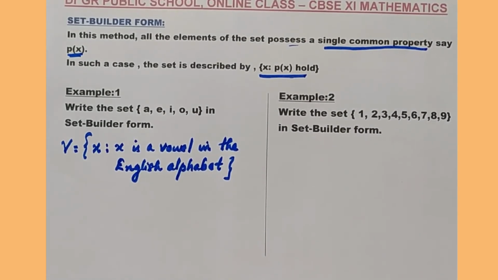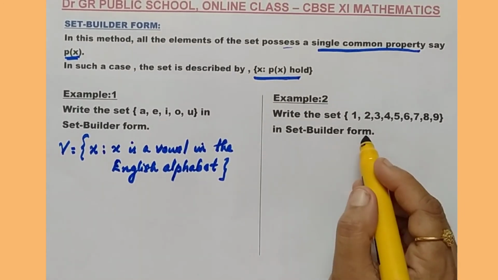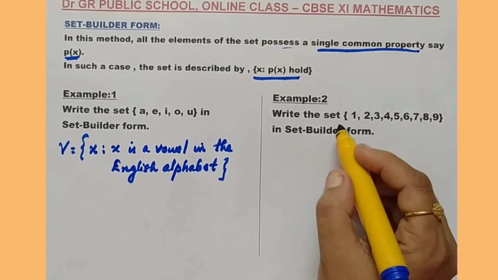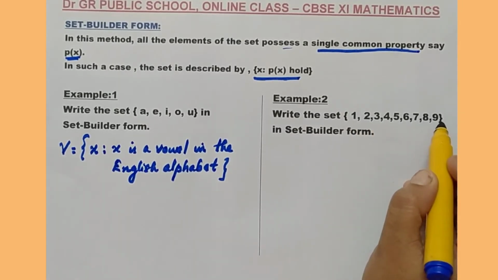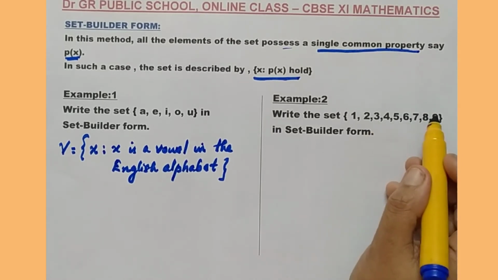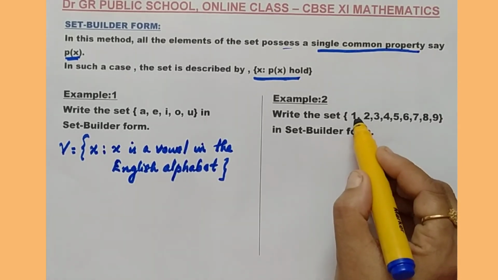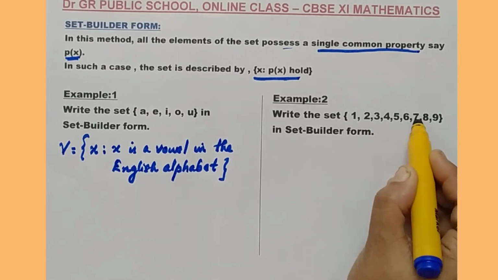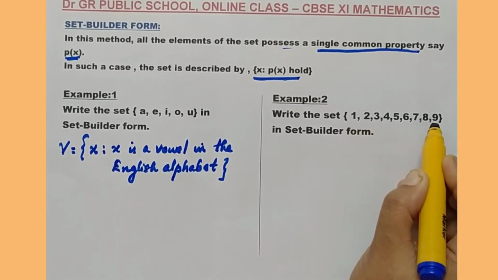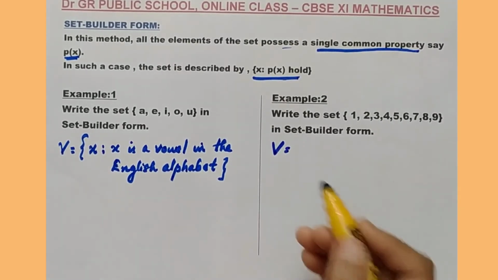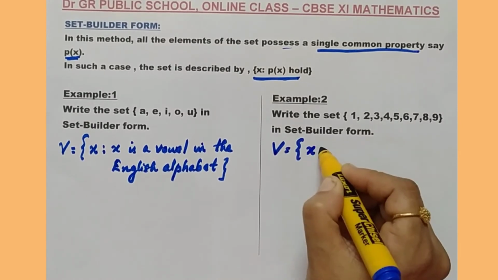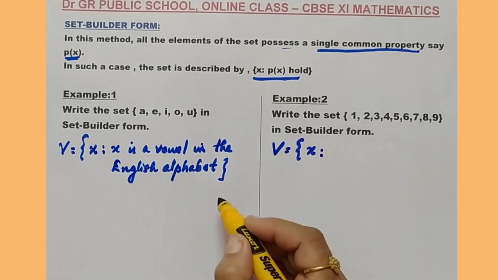One more question. Example 2. Write the set {1, 2, 3, 4, 5, 6, 7, 8, 9} in set builder form. At first, you need to closely observe the elements in the given roster form. What property can you find in this case? You can see that 1, 2, 3, 4, 5, 6, 7, 8 and 9 are all natural numbers. So, I am going to write the set in this way. V is equal to, any letter you can use, I am going to write the set x. The property you need to write here.